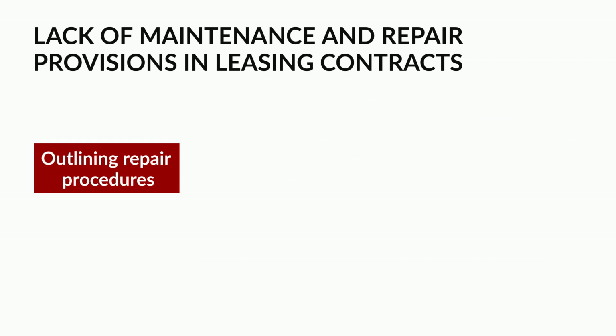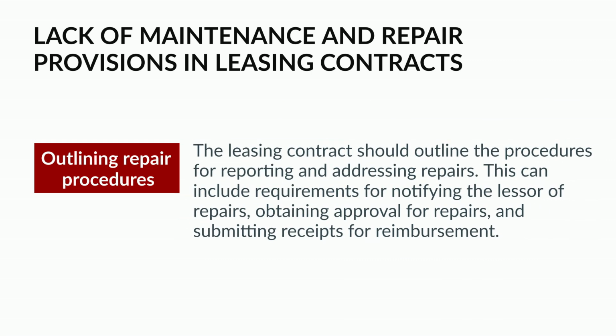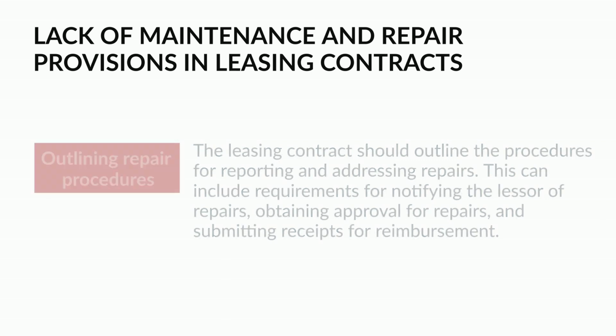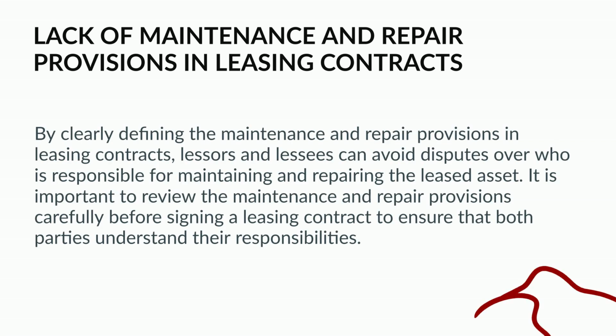Outlining repair procedures. The leasing contract should outline the procedures for reporting and addressing repairs. This can include requirements for notifying the lessor of repairs, obtaining approval for repairs, and submitting receipts for reimbursement. By clearly defining the maintenance and repair provisions in leasing contracts, lessors and lessees can avoid disputes over who is responsible for maintaining and repairing the leased asset. It is important to review the maintenance and repair provisions carefully before signing a leasing contract to ensure that both parties understand their responsibilities.